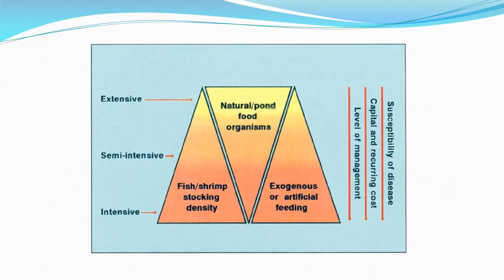Here, this picture shows the difference of extensive, intensive and semi-intensive cultures. Semi-intensive culture is based on the principle of feed the pond, not the fish. That is, the pond is inoculated with live feed organisms, then the pond is fertilized with manures which enhance the growth of feed organisms. Semi-intensive culture is a moderate culture between extensive and intensive cultures.